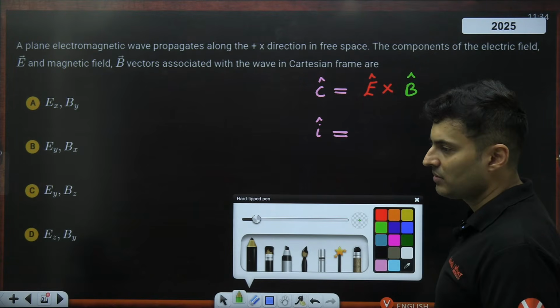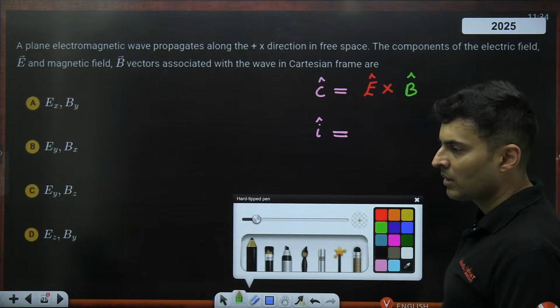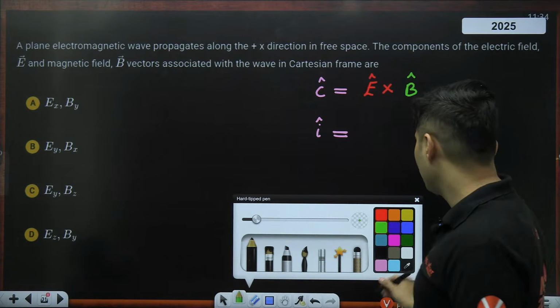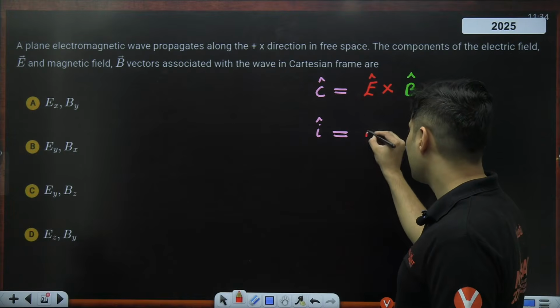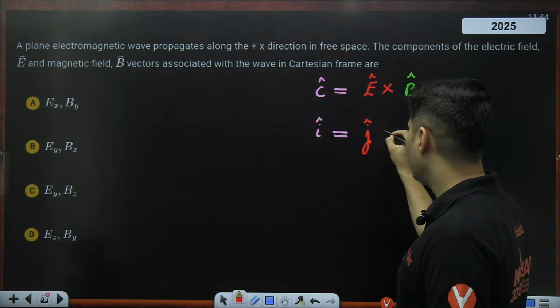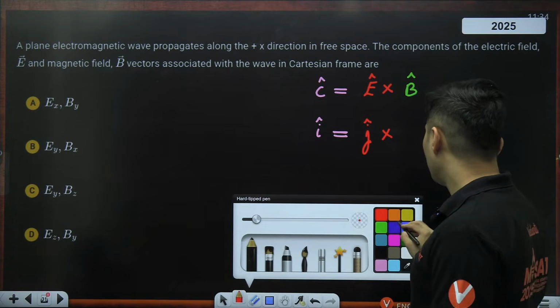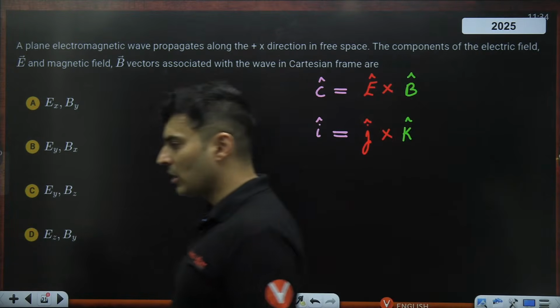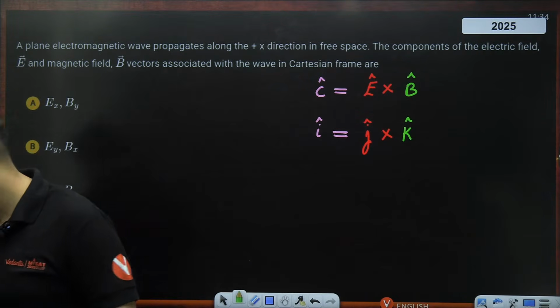Which direction versus which direction? J and K will be there. So K cross J, J cross K. What is it? Come on. Yes, it will be J cross producted with K hat. Isn't it? J cross producted with K hat.